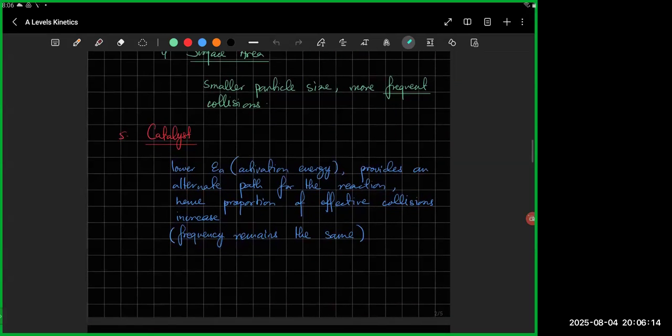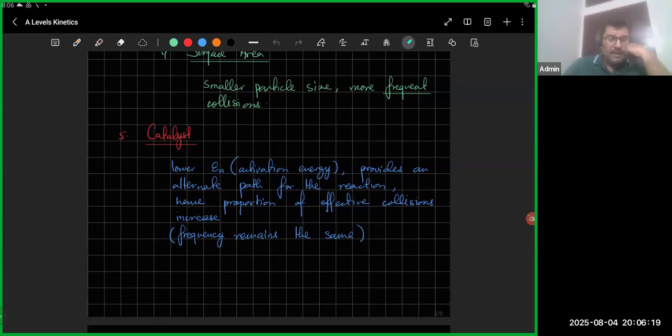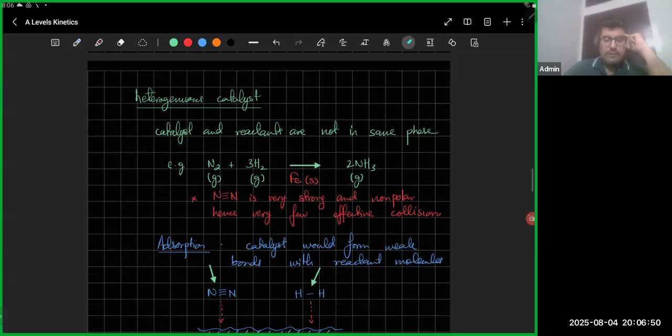फिर क्या था, catalyst. ठीक है, you've got catalyst. So when you have catalyst, what do they do? They lower the activation energy. And the frequency of collisions remains exactly the same. The only thing that changes is the effectiveness of collisions. The proportion of effective collisions becomes a lot higher because the catalyst makes the collisions more successful. Okay? ये सारा तो AS, O levels, IGCSE already, you are kind of familiar with all of this. You have to pay attention to wording.